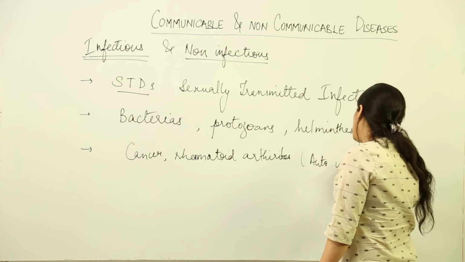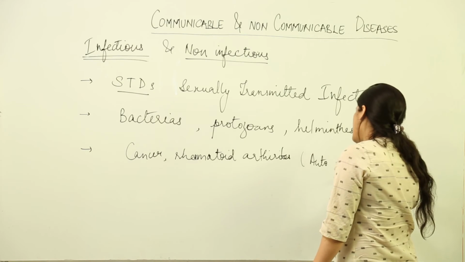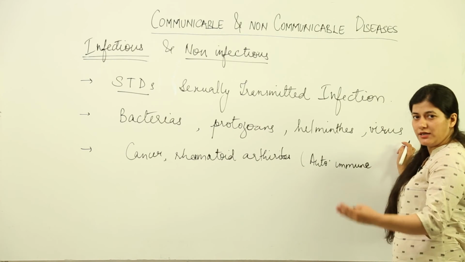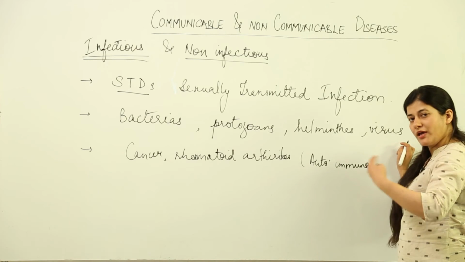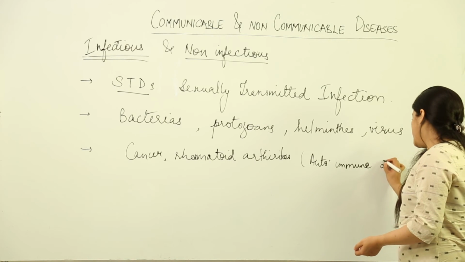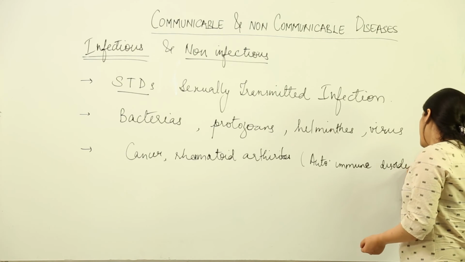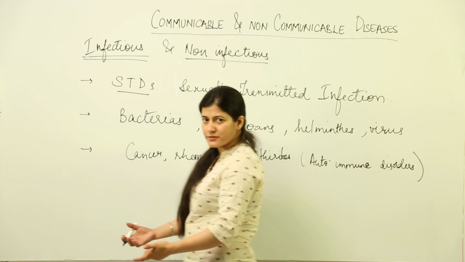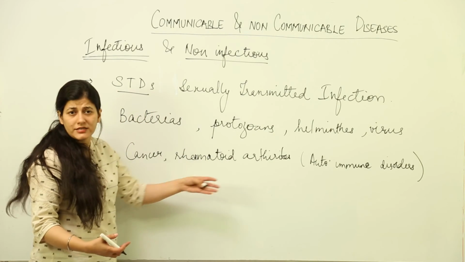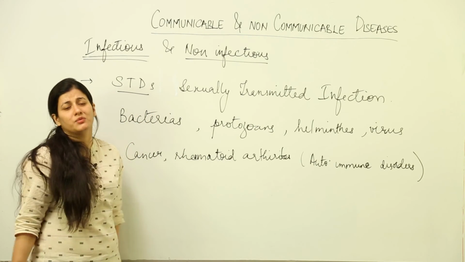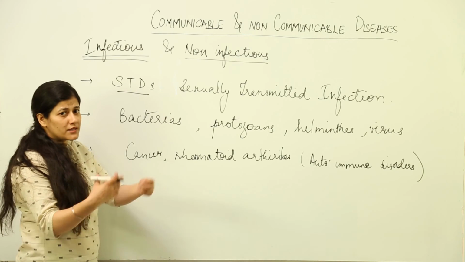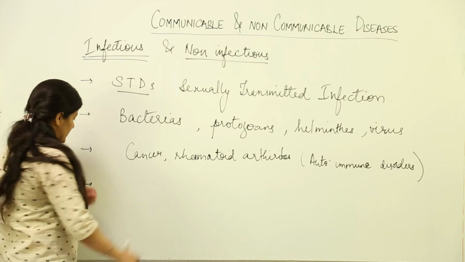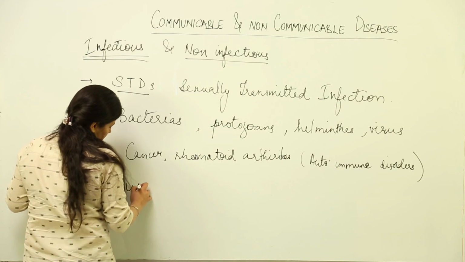Autoimmune diseases mean your immune system becomes your enemy. The one who was designated to protect us now becomes our enemy. So that is autoimmune disorders, and these are certainly non-communicable. You cannot pass cancer to the other person, right? You cannot pass rheumatoid arthritis. Supposedly a lady is sitting with her joint pains, she cannot pass on that joint pain to you because it is non-infectious. And lastly we have human genetic disorders